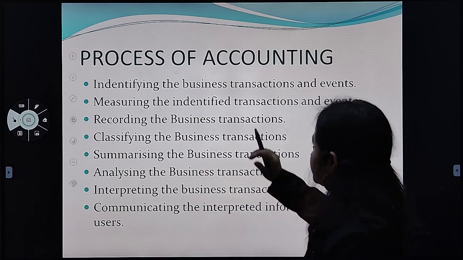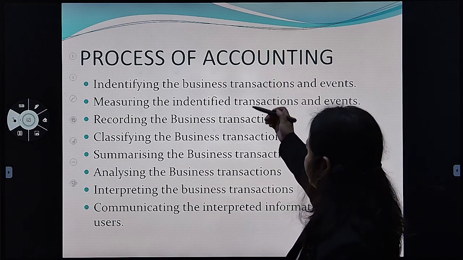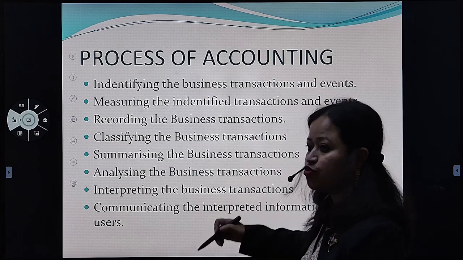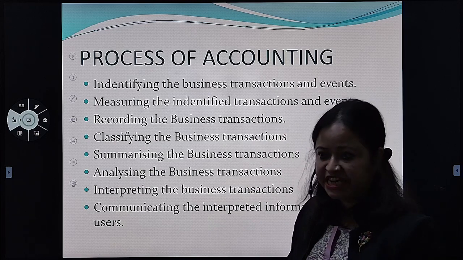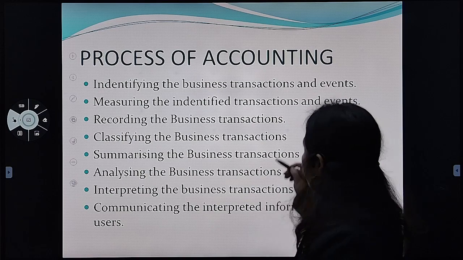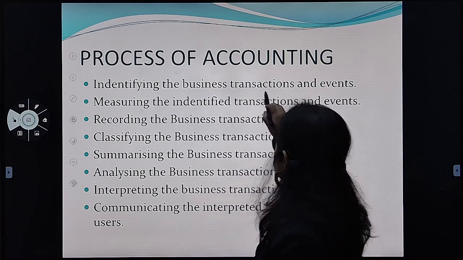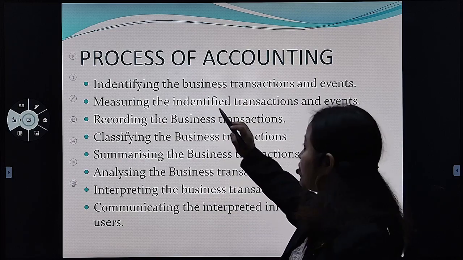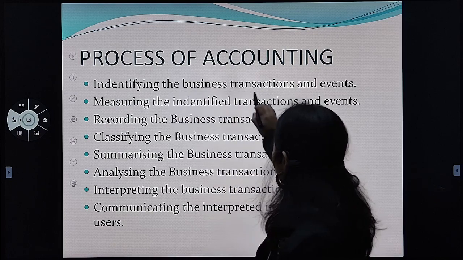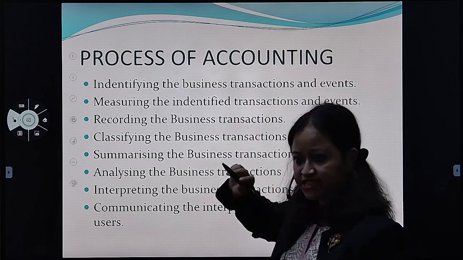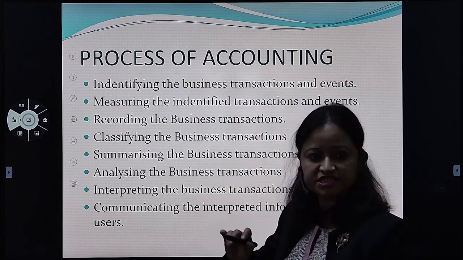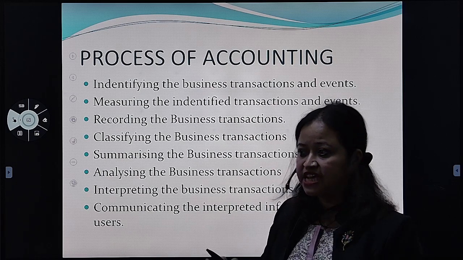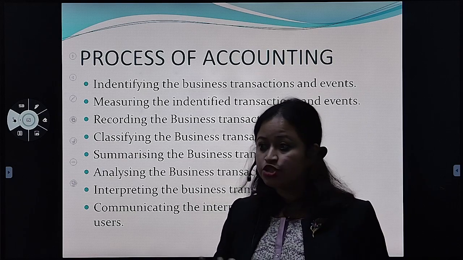Okay, so I was talking about accounting. So what is the process of accounting here? You can see what an accountant, or the person who works in the accounts department, does. The first one is identifying the business transactions and events. First, the person will identify whether it is a business transaction or not. If it is not a business transaction, nothing to do with the business, that is not recorded.